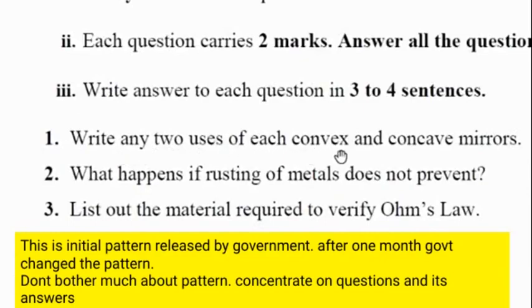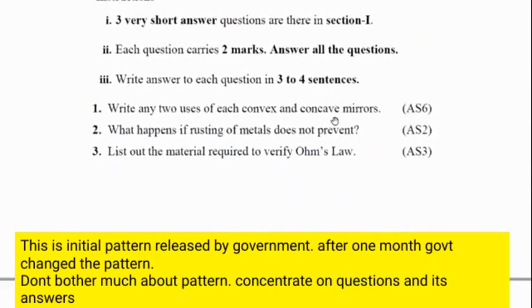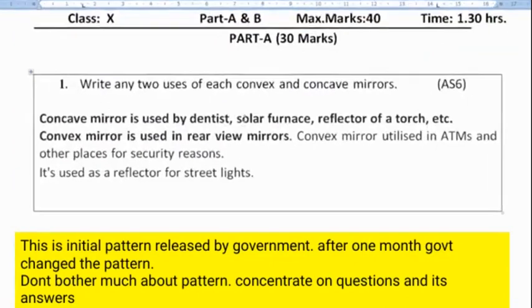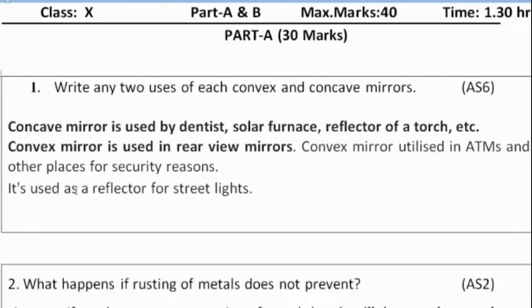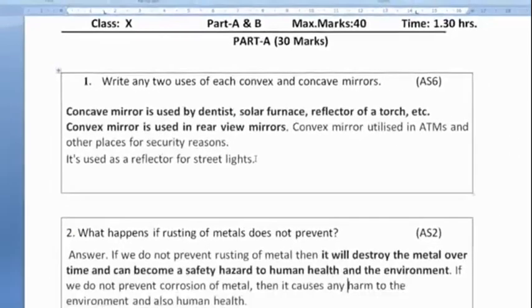Write any two uses each of convex and concave mirrors. So the concave mirror is used by dentists, in solar furnaces, as the reflector of a torch, etc. Whereas the convex mirror is used in rear view mirrors. The convex mirror is also utilized in ATMs and other places for security reasons. It is also used as a reflector for street lights.